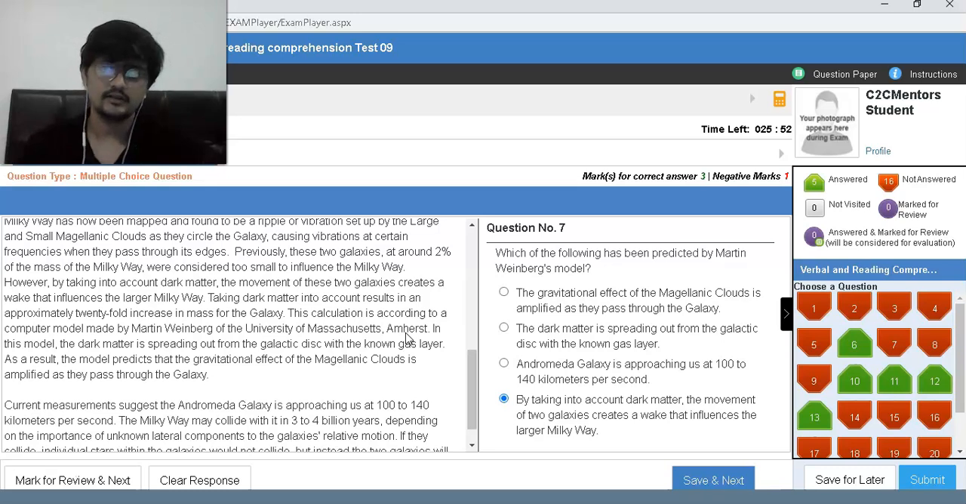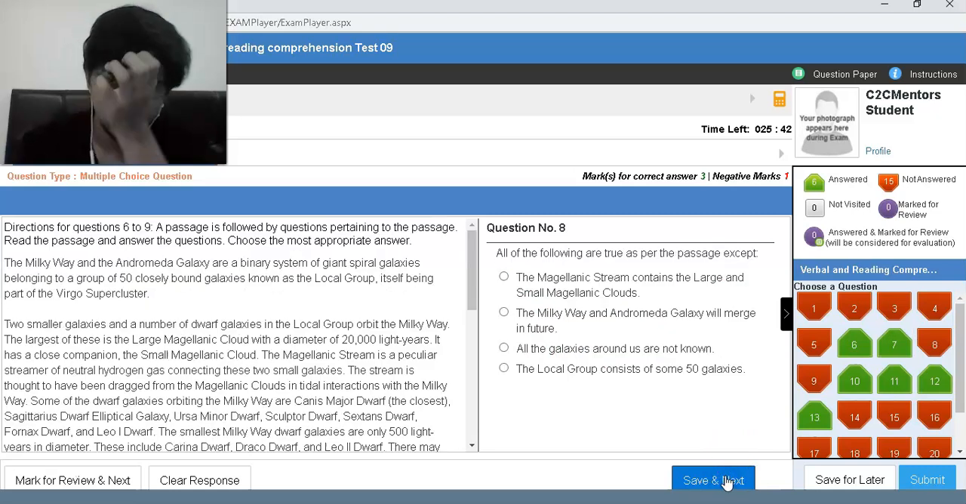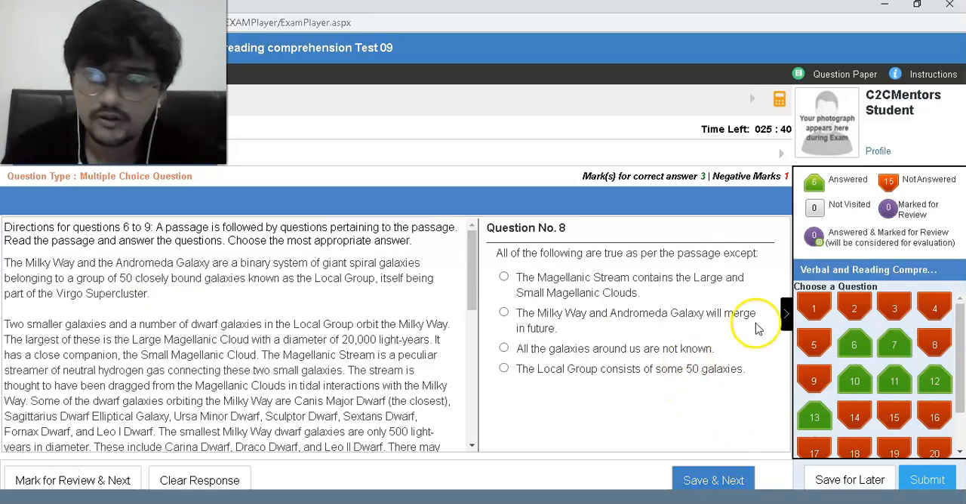The model predicts, and that is okay. It has been predicted by the model, where the gravitational effect is amplified as it passes through the galaxy. Yeah, good job. That should be it then. Okay, question 7.